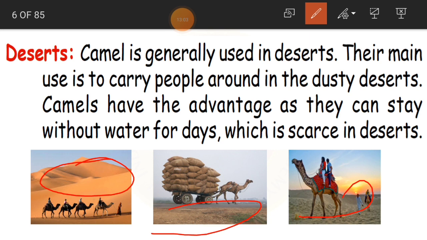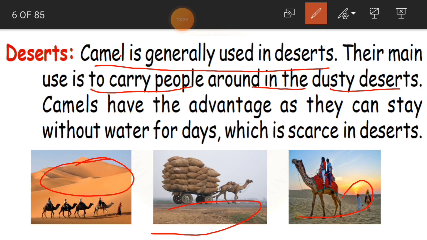Okay, so given the body structure of the camel and also its resistance power, where it can stay without water, it has become easy for us to use camel for transporting things or people in the desert areas. Okay, children. So that is why camel is generally used in deserts. And their main use is to carry people around in the dusty deserts.